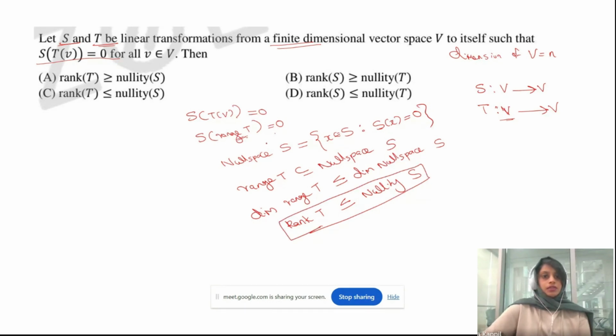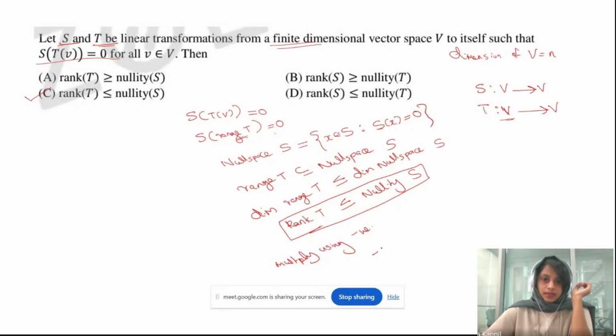And look, do we have such an option? Rank of T is less than or equal to nullity of S, which means option C is correct. And this is a multiple choice question, so let's look for whether any other option is correct. For that, I'm just taking this inequality and multiplying the entire inequality by negative, using minus, okay?